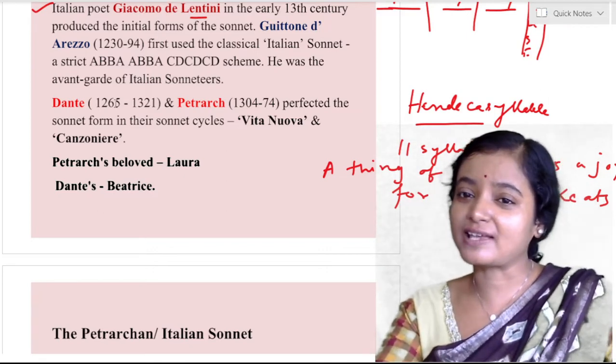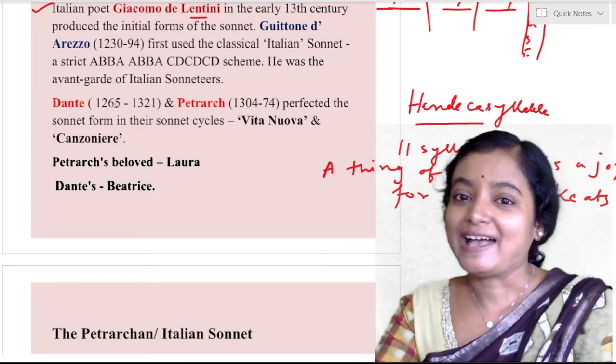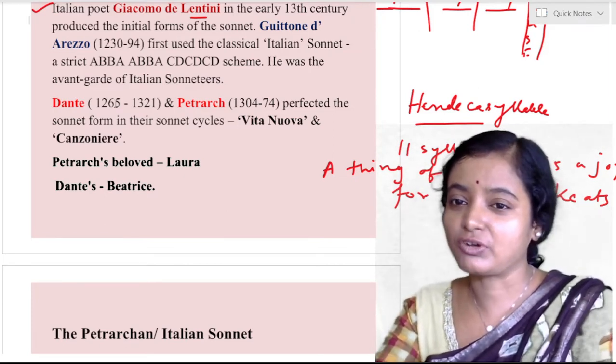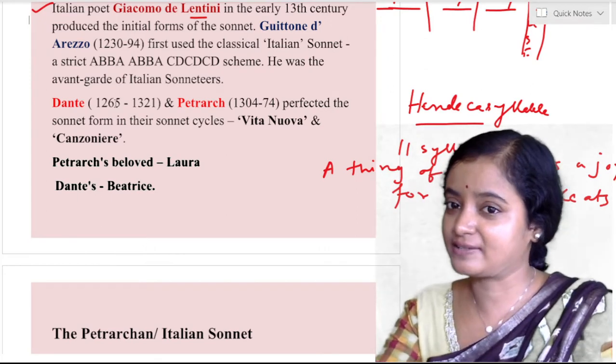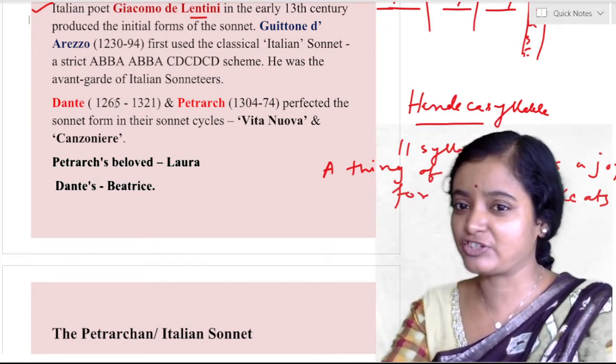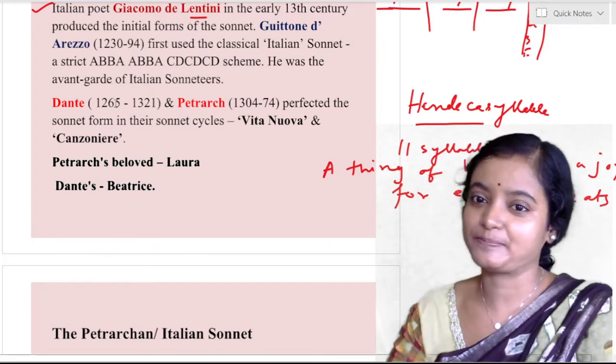And what are the sonnet cycles? Vita Nuova and Canzoniere, two sonnet cycles. One is by Dante, another is by Petrarch. There they talk about love: Petrarch's beloved is Laura and Dante's is Beatrice.